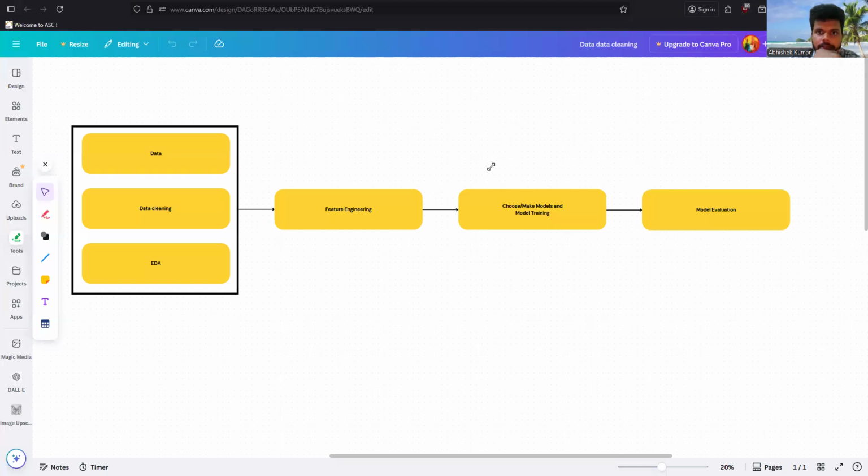Let me share my screen first. Wait, share, and yeah, share. Right.